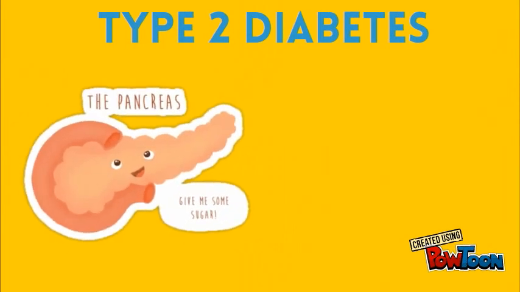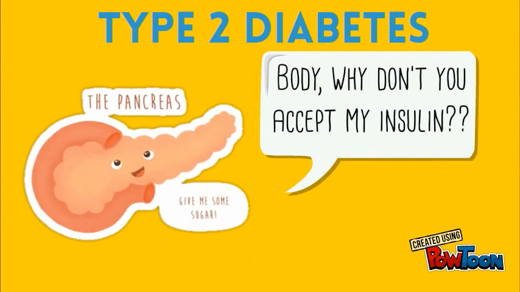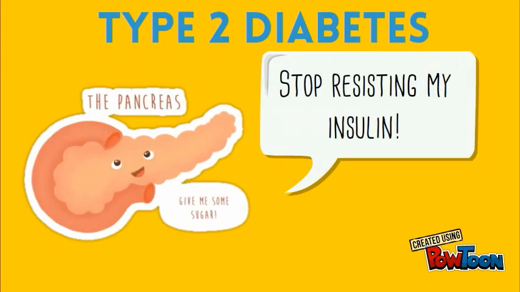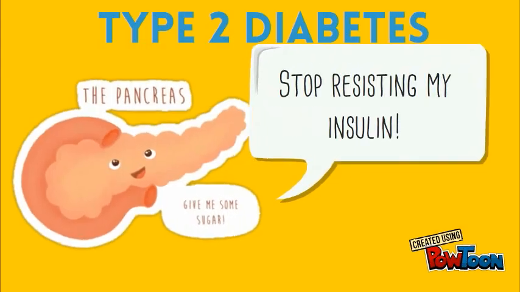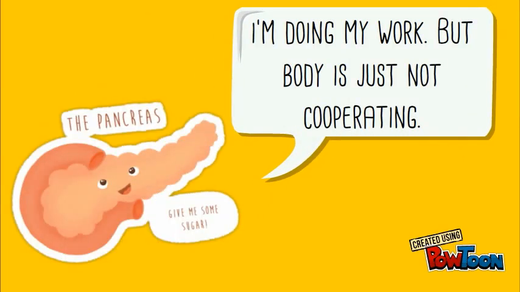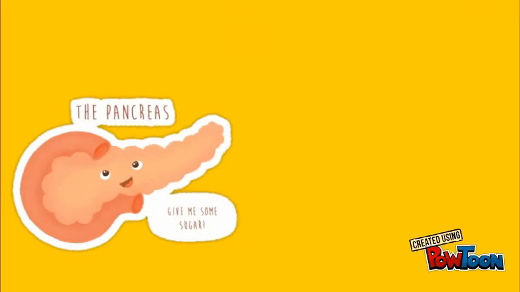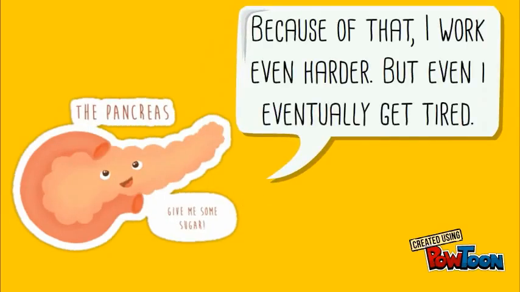Type 2, on the other hand, is characterized by the body's lack of response to insulin, otherwise known as insulin resistance. For type 2 diabetics, their pancreas is producing insulin just fine, but the problem lies in the fact that their bodies are losing the ability to respond to the insulin. As a result, to counteract the high levels of glucose, the pancreas continues to pump out more insulin until it eventually reaches the point where it can no longer do so.